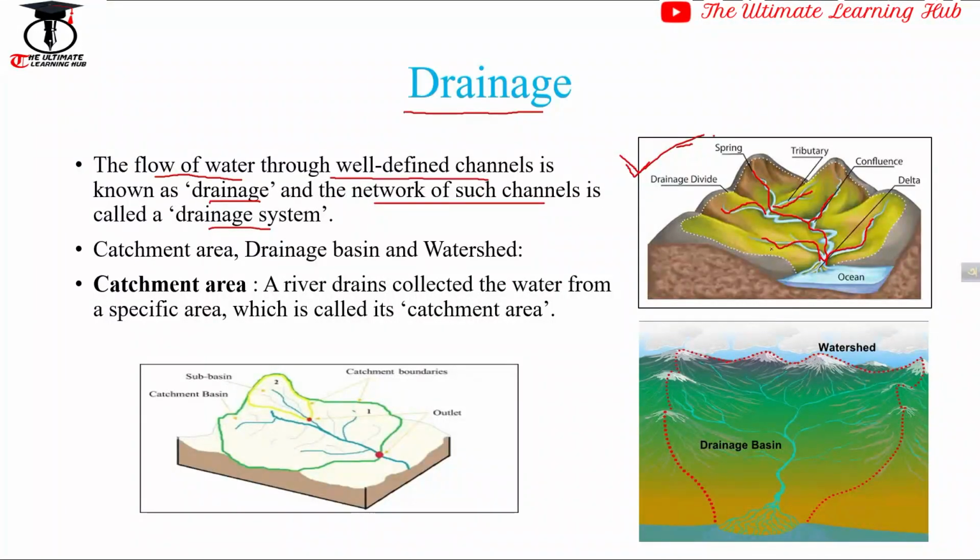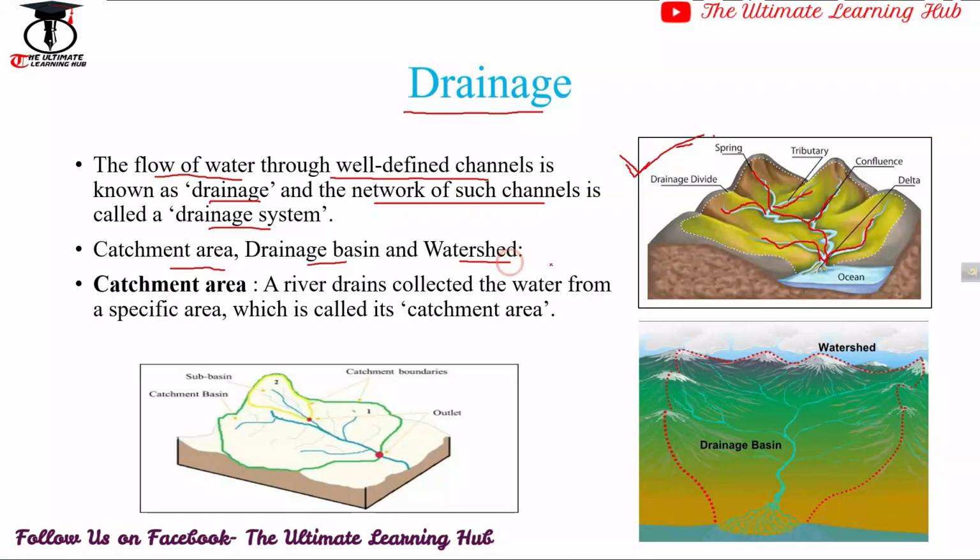To understand this concept, we need to know about catchment area or catchment basin, drainage basin, watershed, etc. Catchment area or catchment basin indicates the area from where a river collects water.